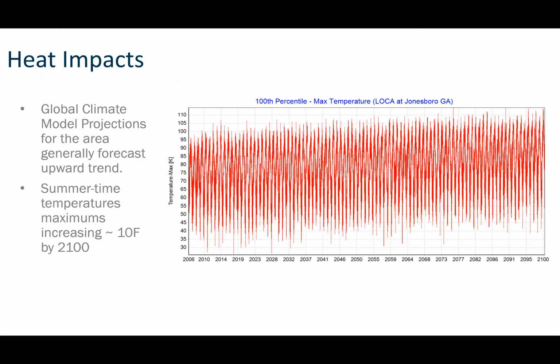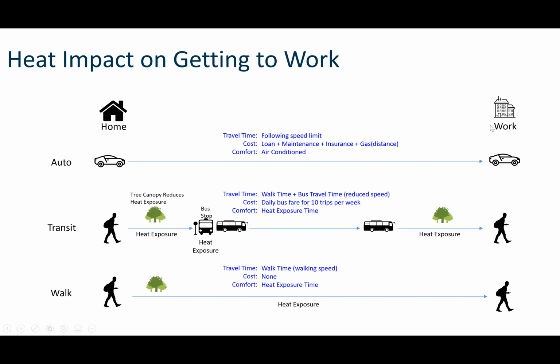We also looked at heat impacts. Here's a forecast just for the general area, of how maximum temperature will increase over the next decades, out to 2100 actually. You can see fairly substantial increases of about 10 degrees Fahrenheit in maximum temperature from the start to the finish here. How does that actually impact the city?